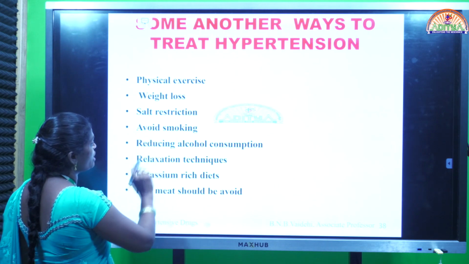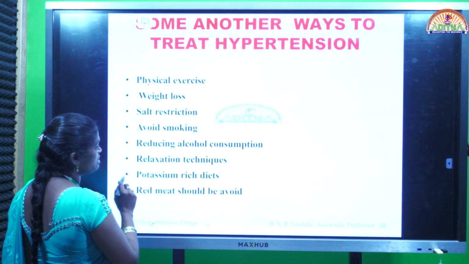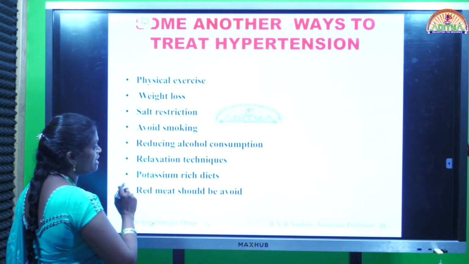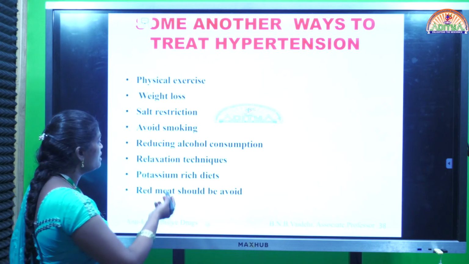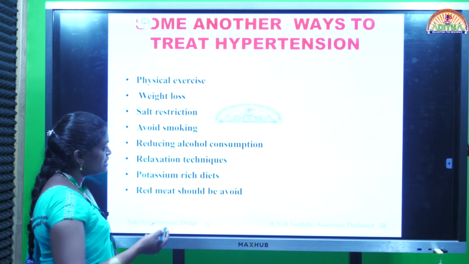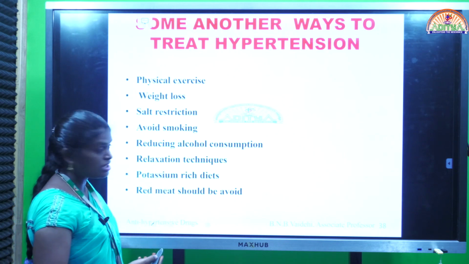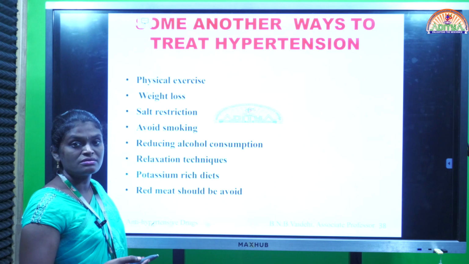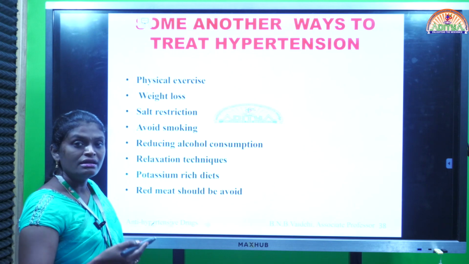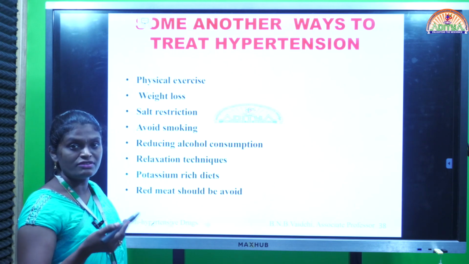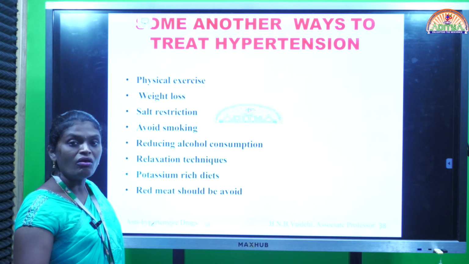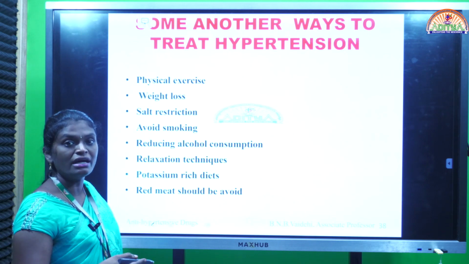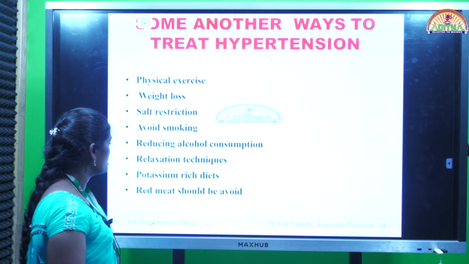Next, avoid smoking, reduce alcohol consumption, and use relaxation techniques. Relaxation is a wonderful technique, because with its help we can be free from stress. There are different types of stress: mental stress, physical stress, emotional stress. All these stresses will be reduced by following some relaxation techniques.